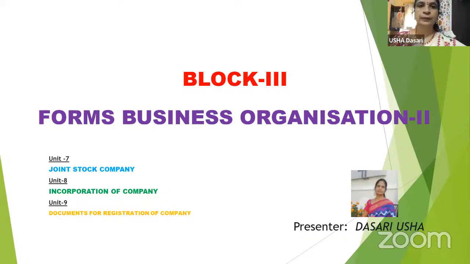Based on the limitations of the partnership, the next form of business organization came into existence, mostly in the 19th century. Between these, you could find the other forms of business organization also. They are joint Hindu family, that is undivided family, and the cooperative societies. These forms of business organization we discussed in block number 2. Now coming to the third important form of business organization, that is joint stock company. Let us discuss how this joint stock company came into existence.